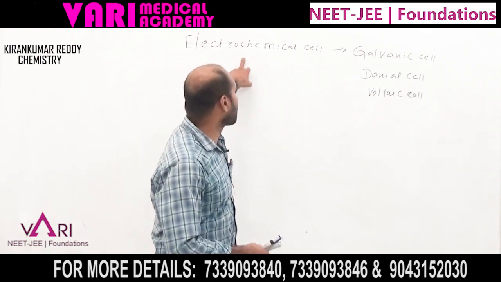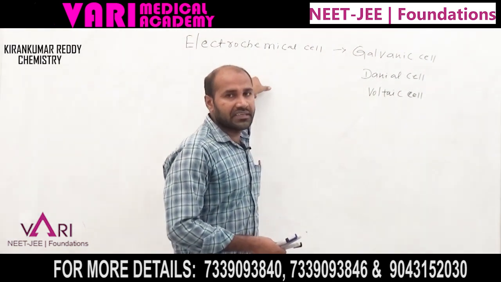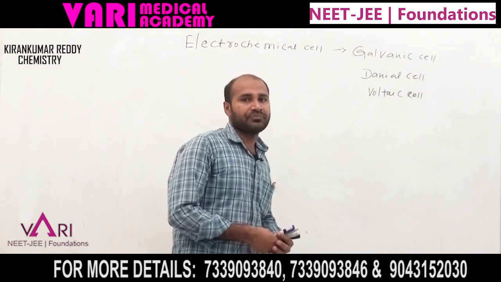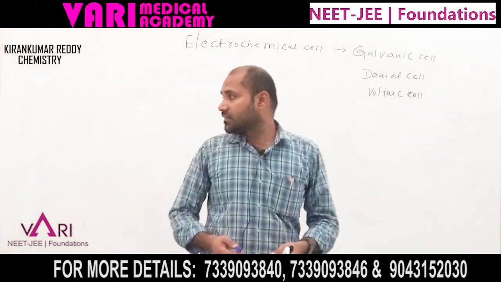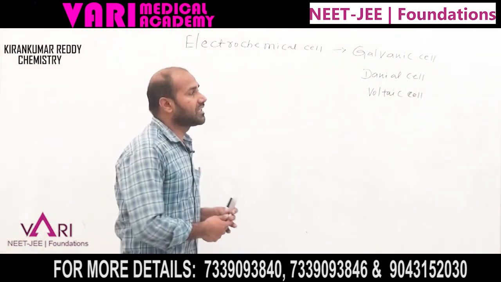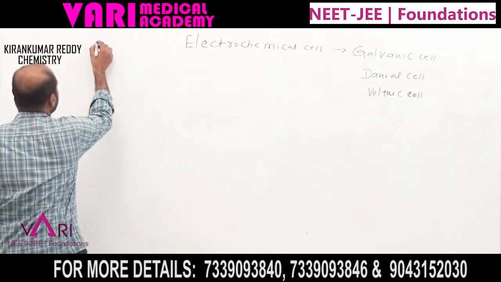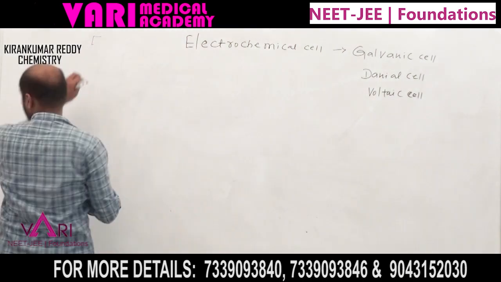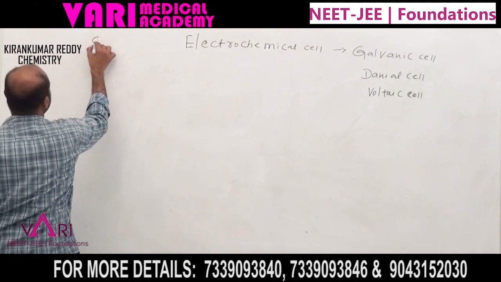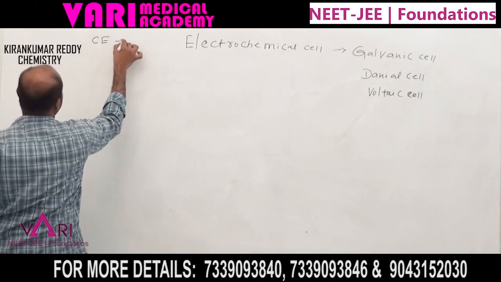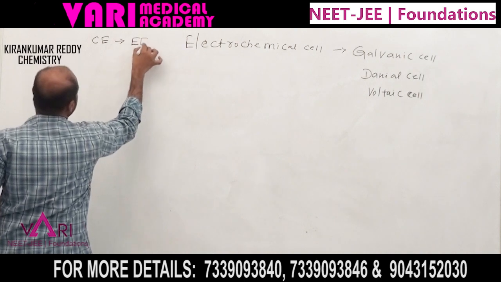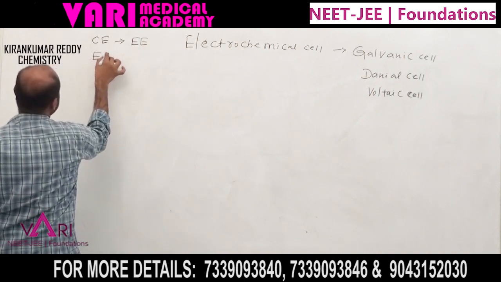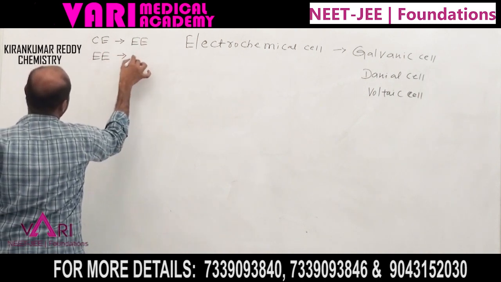Again, we have discussed that electrochemical cells are classified into electrolytic cell and galvanic cell. What is an electrolytic cell? Here we can observe two interconversions: chemical energy converted to electrical energy, and electrical energy converted to chemical energy.